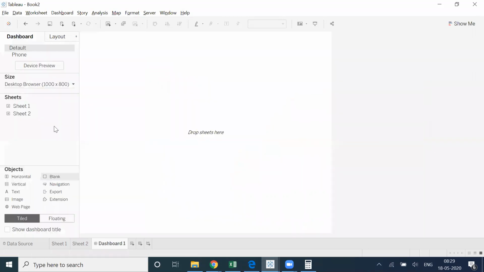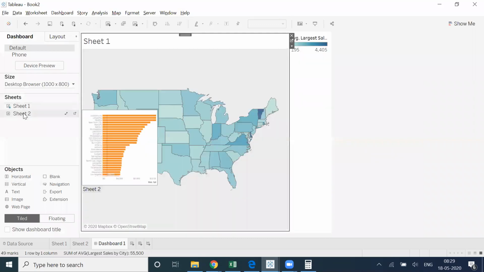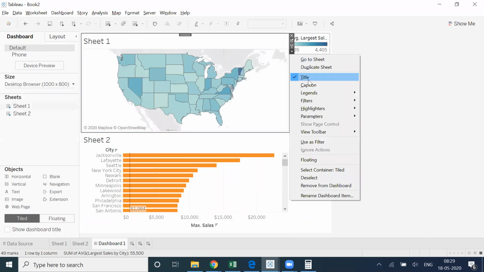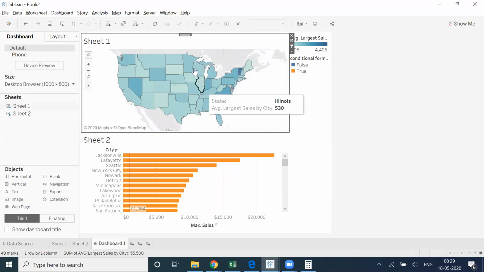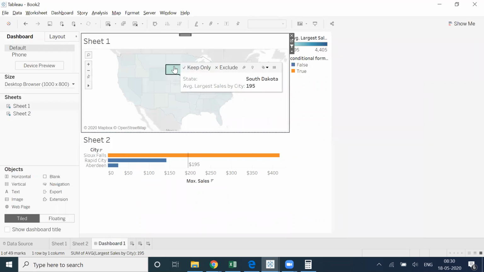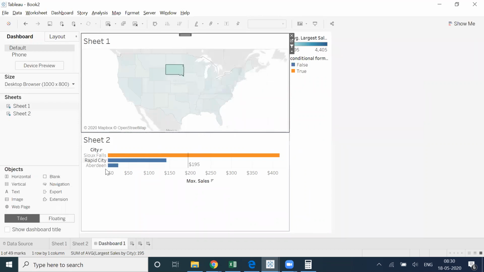Finally, I'll create a dashboard which will have this chart and this chart, and I can apply the action filter. When I click on any of the countries, it should give me that city's view. When I'm selecting here, it is helping me understand which city is crossing the average, the maximum average, and which are below. 195 was the average here, we are already aware of how it came. And which cities are crossing that average is what we are getting here.